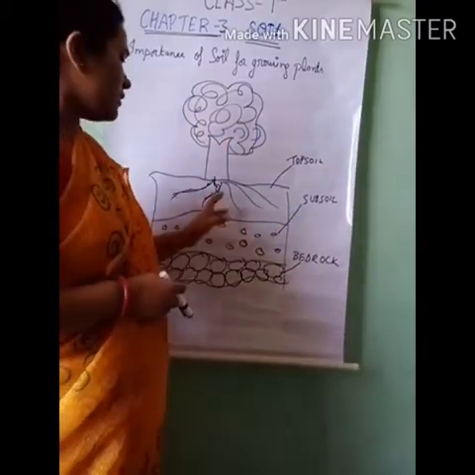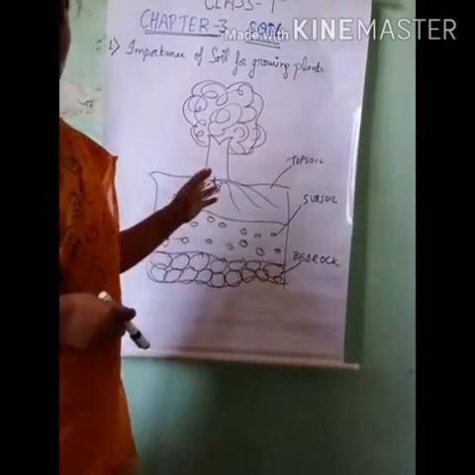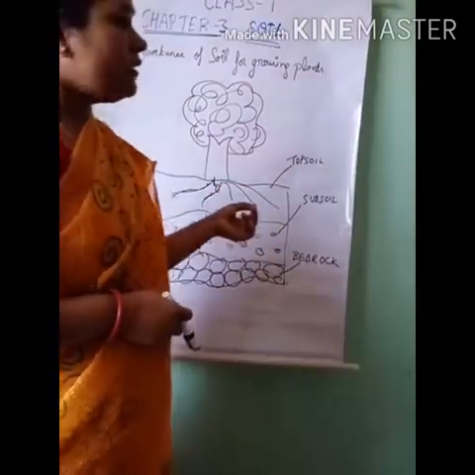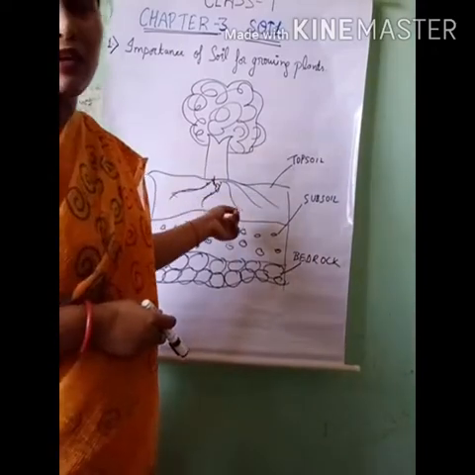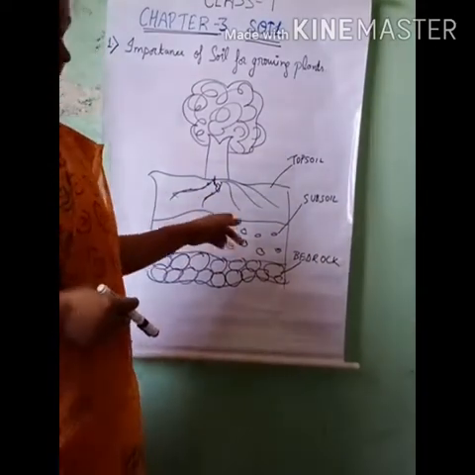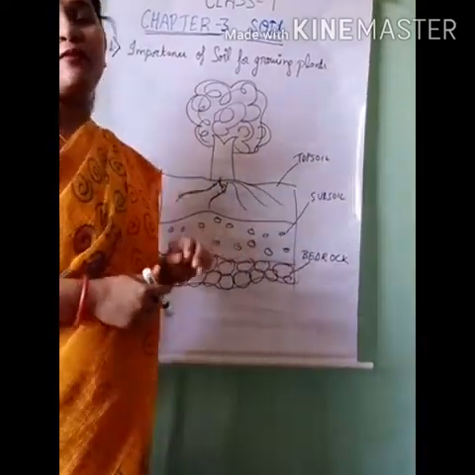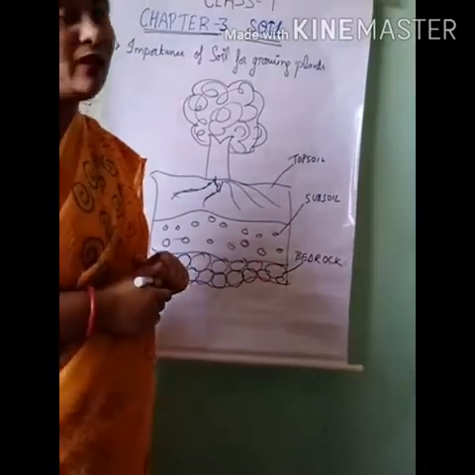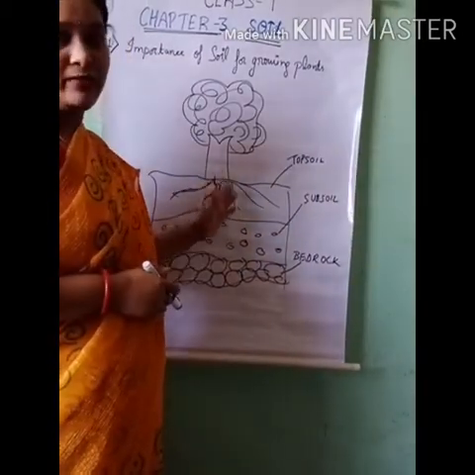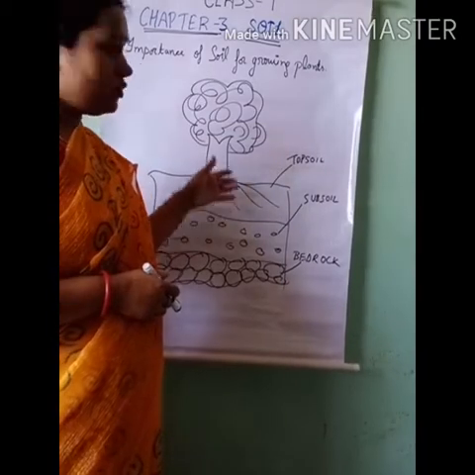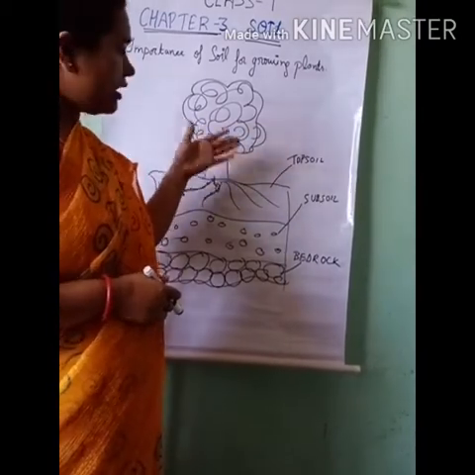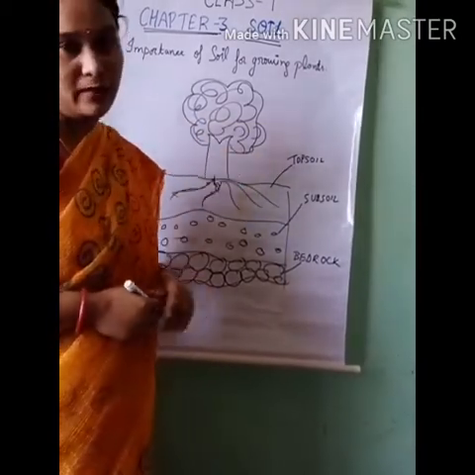Now, how does the plant grow? The question arises. The plant grows with the help of soil because there are different types of nutrients and minerals present inside the soil, which help the roots of the plant to grow in the form of a bigger plant.